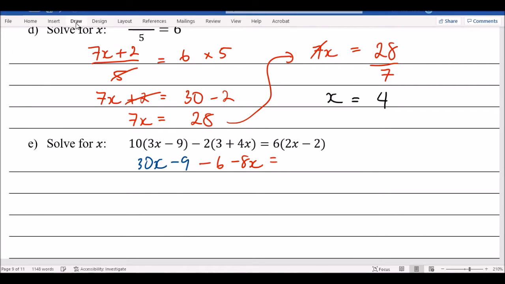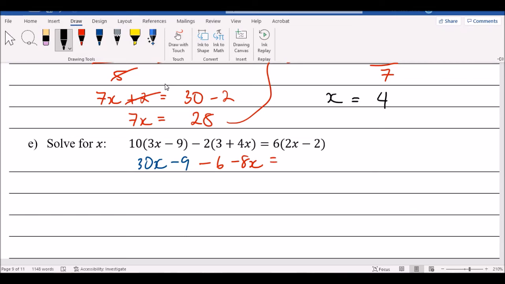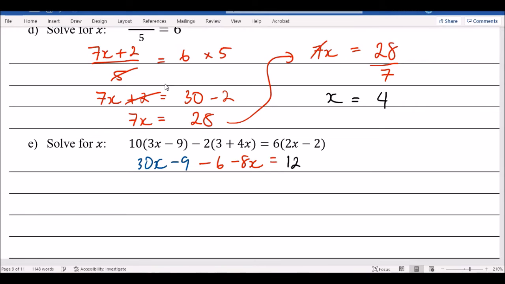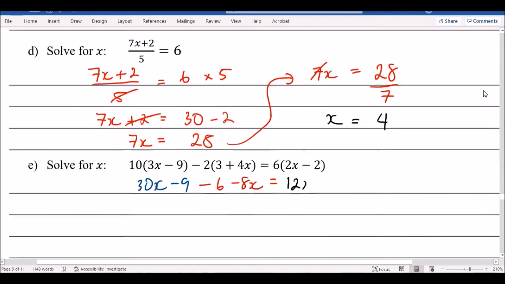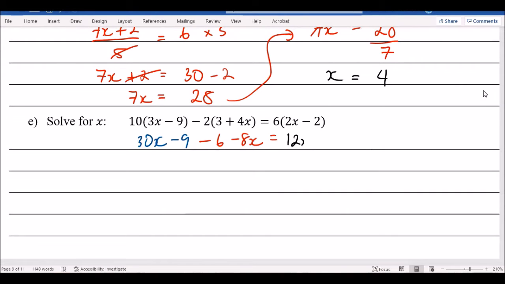Equals, okay, next one. 6 times 2 is 12x. So I've done this one basically. 6 times 2x. And then 6 times negative 2 is negative 12. Okay, and then from there, it gets a bit tricky because now you have to put all of the letters together and the numbers together. So that means I need to move this 12x here. And I need to move these two numbers over here. Before I do that, I can put like terms together.